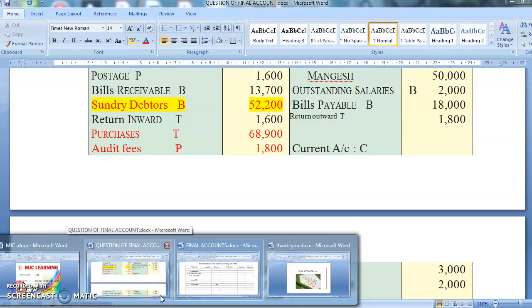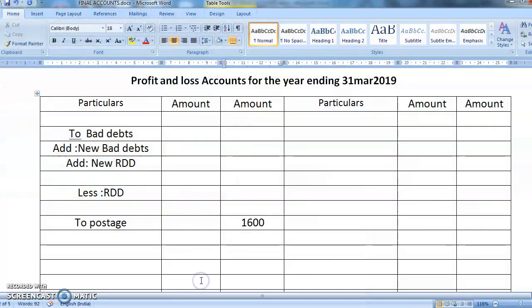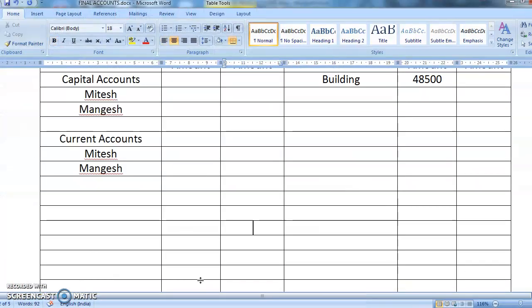So bill receivable 13,700 and debtors 52,200. So both are balance sheet items. So you'll write in balance sheet. First is bill receivable, which does not have any adjustment. So bill receivable account.